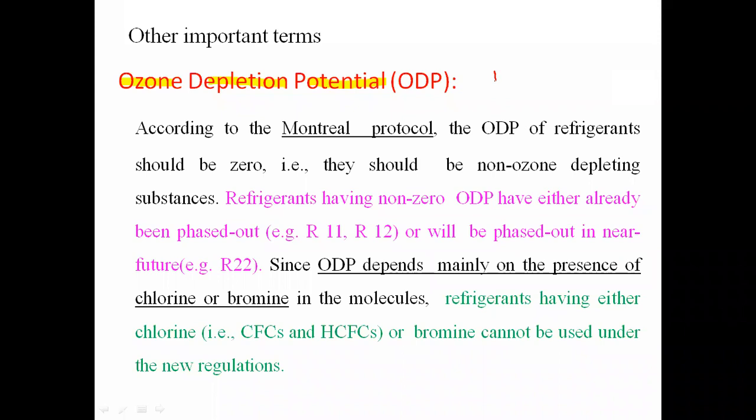The highest value of ozone depletion potential will be considered as 1, and that highest value is possessed by the R11 refrigerant. म्हणजे R11 रेफ्रिजरंट जर मी कन्सिडर केला तर R11 रेफ्रिजरंटची ओझोन डिप्लेशन पोटेन्शियलची व्हॅल्यू काय असणार आहे, 1 असणार आहे, and that is nothing but the highest value. Then the second highest value of ozone depletion potential is possessed by R12 as a refrigerant. So R12 refrigerant will have the ozone depletion potential value of 0.92.